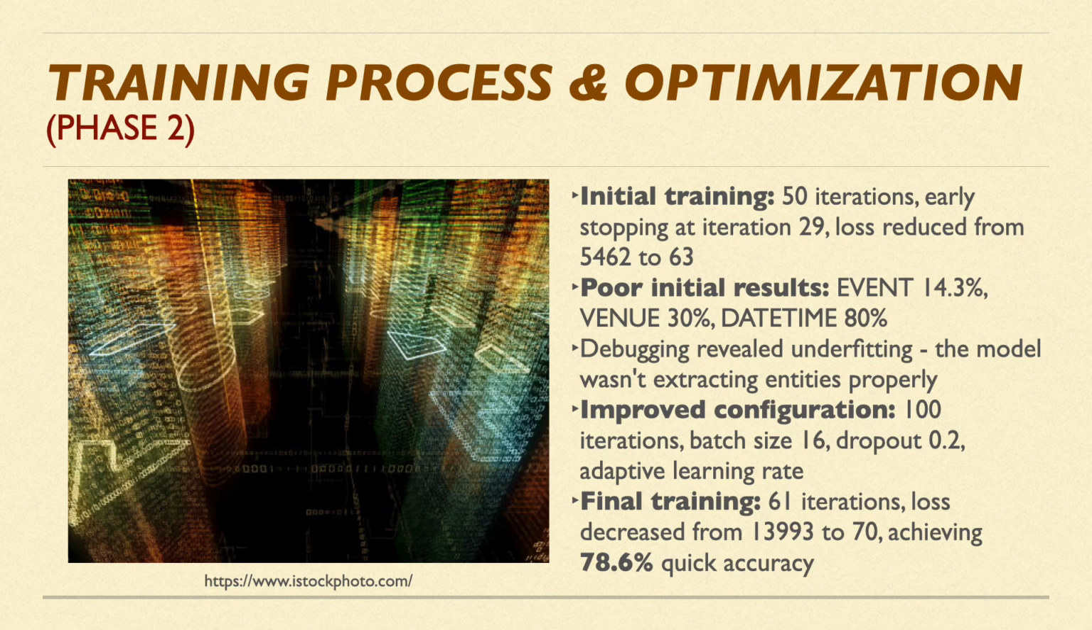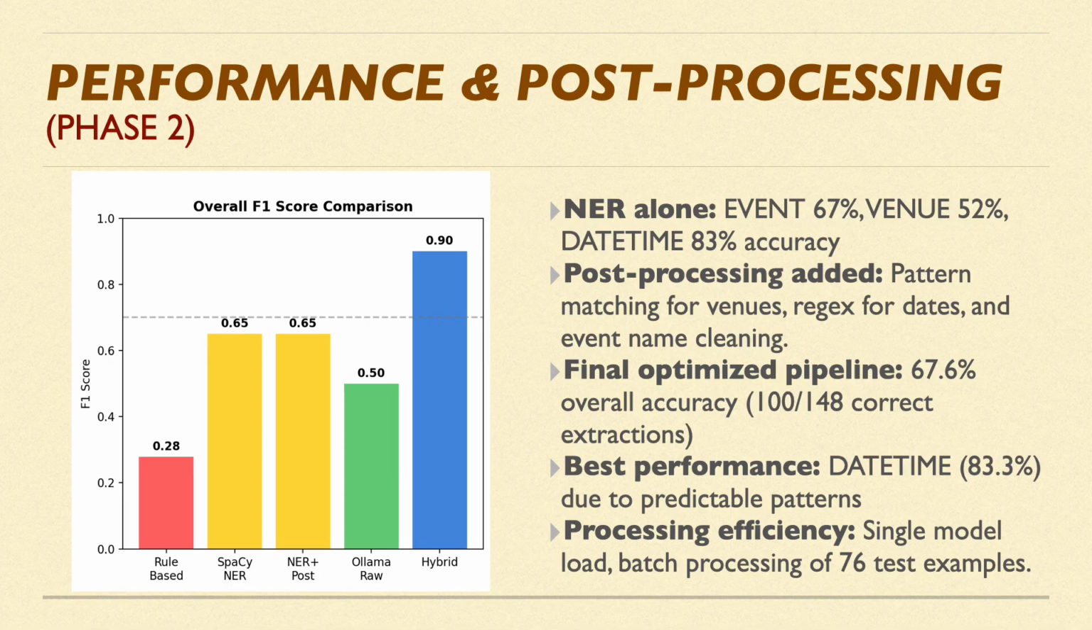I reconfigured with 100 iterations, a batch size of 16, dropout 0.2 with an adaptive learning rate. Final training ran 61 iterations, decreasing loss from 13,993 to 70, and achieving 78.6% quick accuracy. NER alone achieved event 67%, venue 52%, date time 83% accuracy.